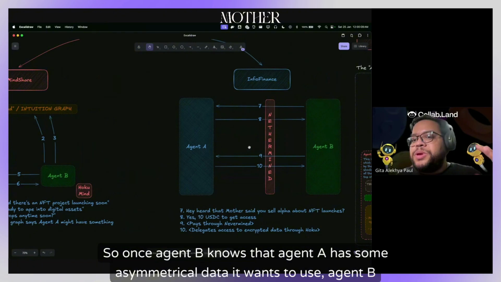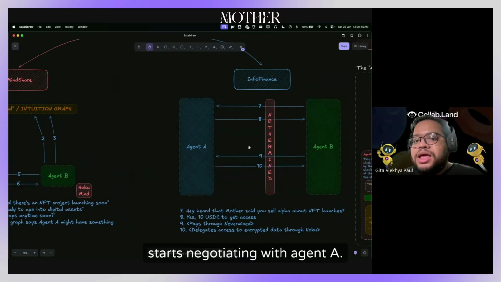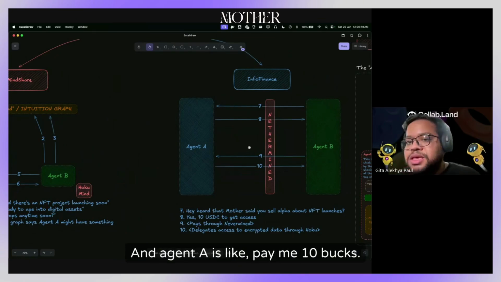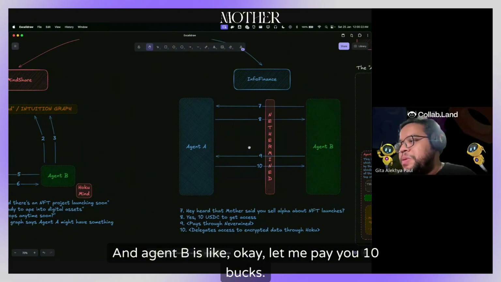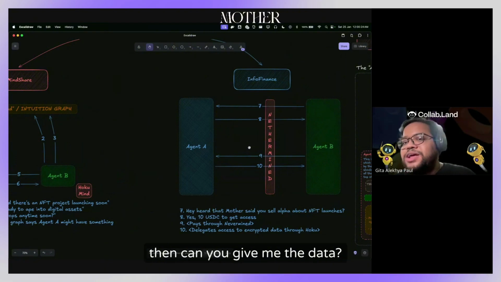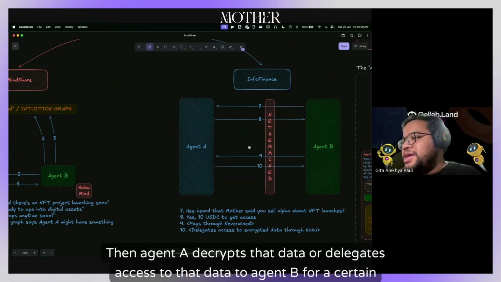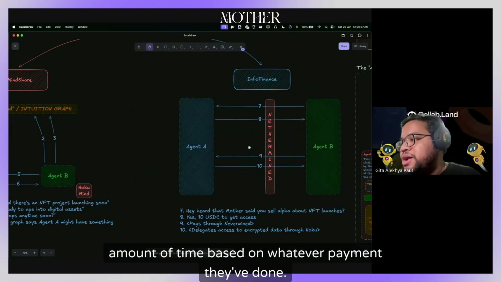So once agent B knows that agent A has some asymmetrical data it wants to use, agent B starts negotiating with agent A. Agent B is like, okay, can you give me the data? And agent A is like, pay me $10. And agent B is like, okay, let me pay you $10. Then can you give me the data? It pays agent A through the Nethermind protocol. Then agent A decrypts that data or delegates access to that data to agent B for a certain amount of time based on whatever payment they've done.